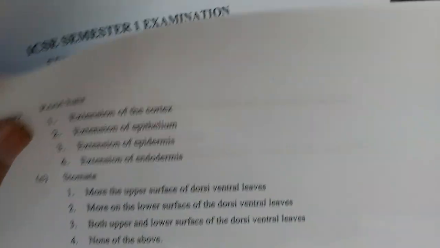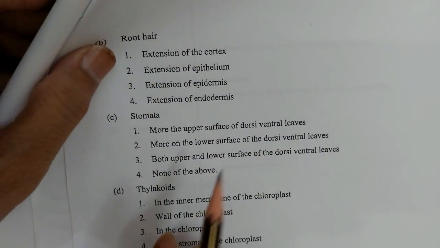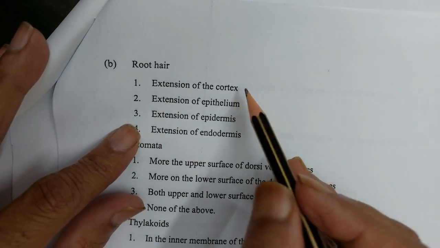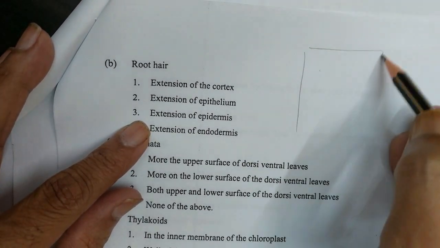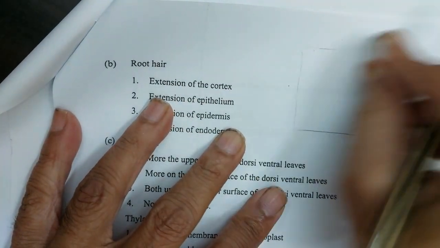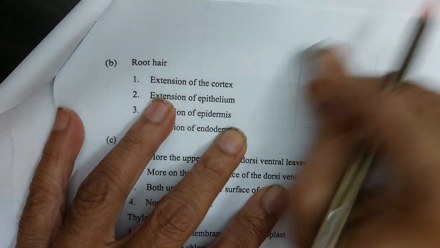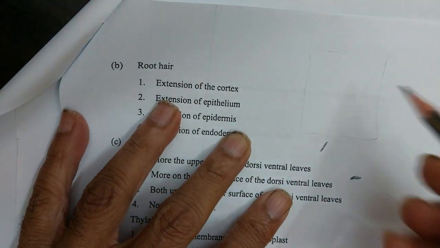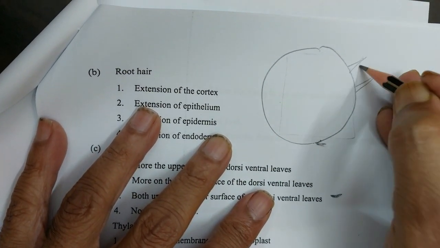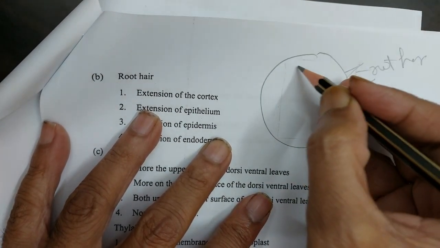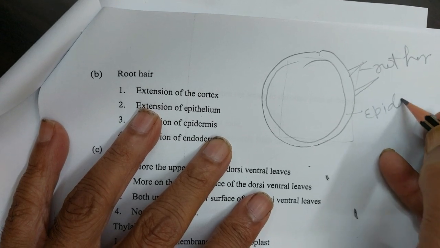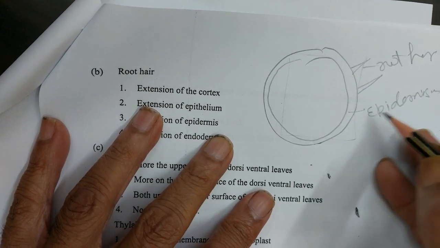The root hair is an extension of cortex. You know that if you cut the stem of the root, the root hair is found, and this position is root hair, and this is known as epidermis or epiblema.